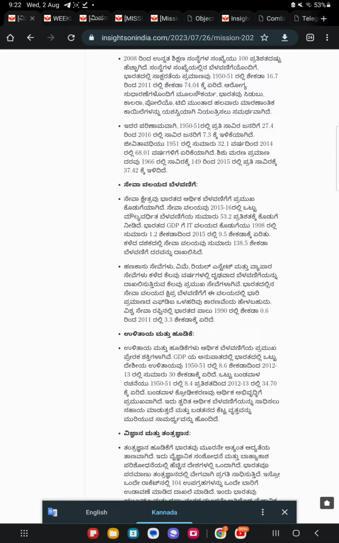Financial services, insurance, real estate and business services are some of the leading services that have been recording a robust growth in the past few years. The rapid growth of the service sector in India could be attributed to the inflow of huge amount of FDI in the sector. India's share of service exports in the world service exports has increased from 0.6% in 1990 to 3.3% in 2011.